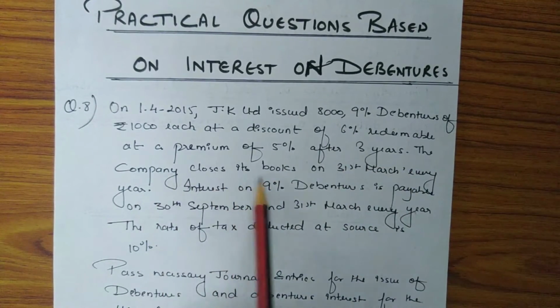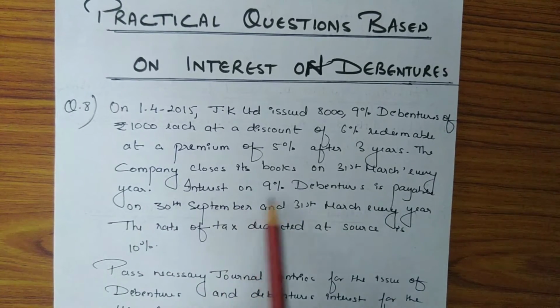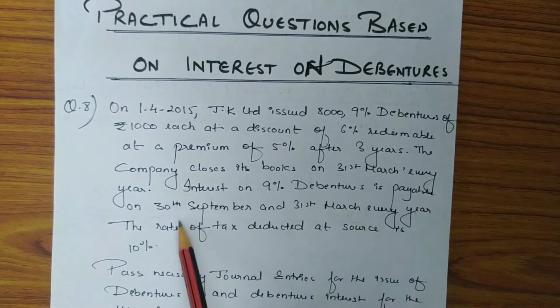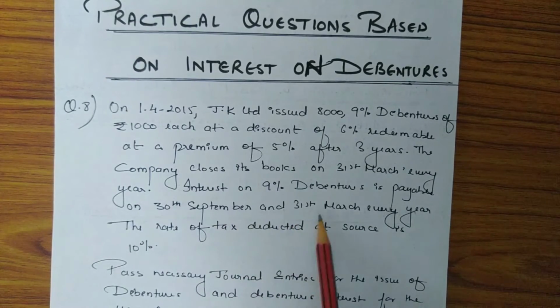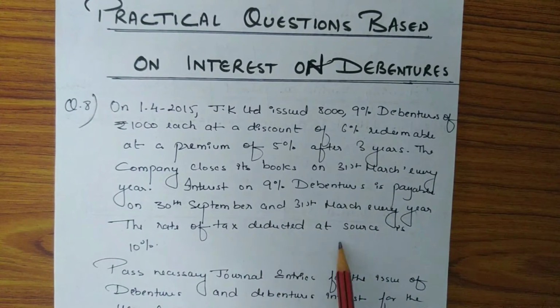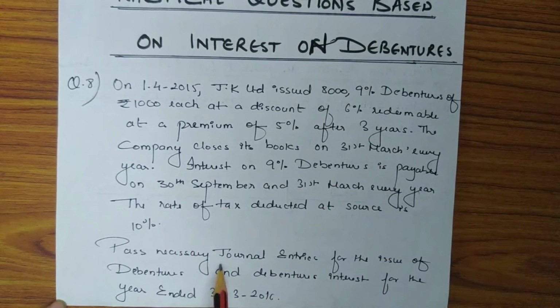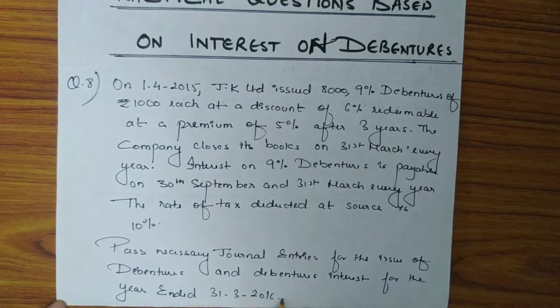The company closes its books on 31st March every year. Interest on 9% debentures is payable on 30th September and 31st March every year. The rate of tax deducted at source is 10%. Pass necessary journal entries for the issue of debentures and debenture interest for the year ended 31st March 2016.